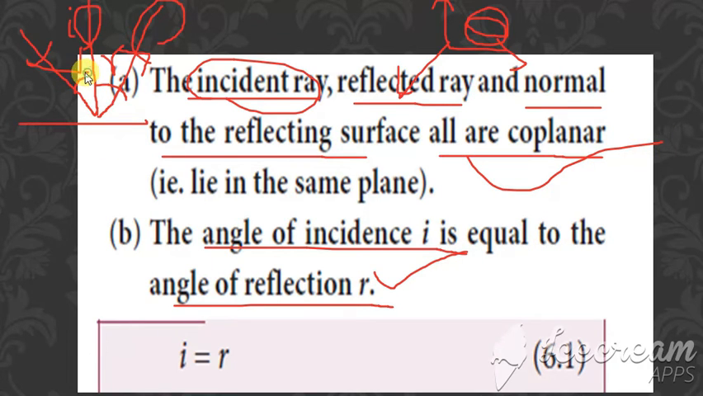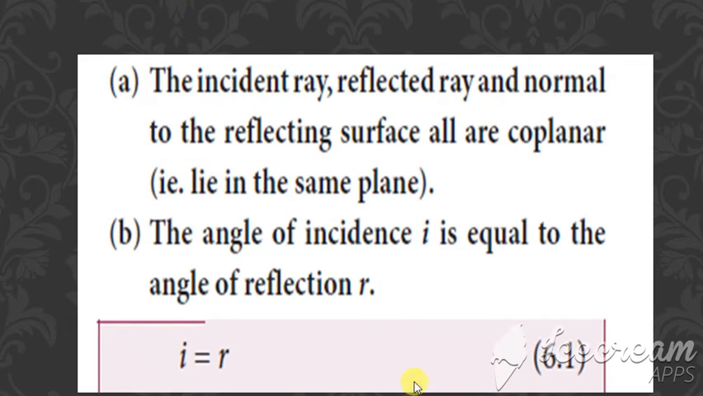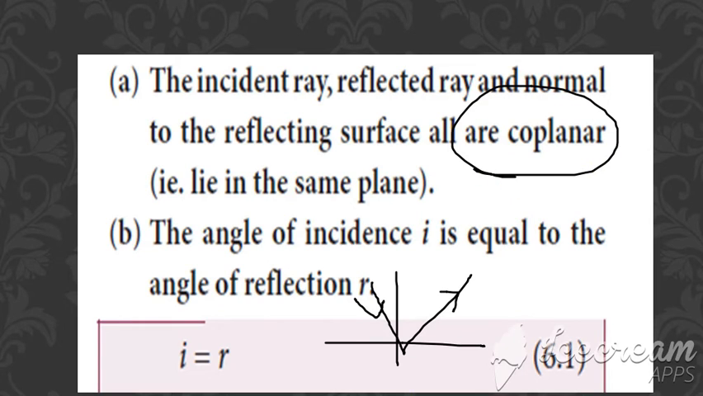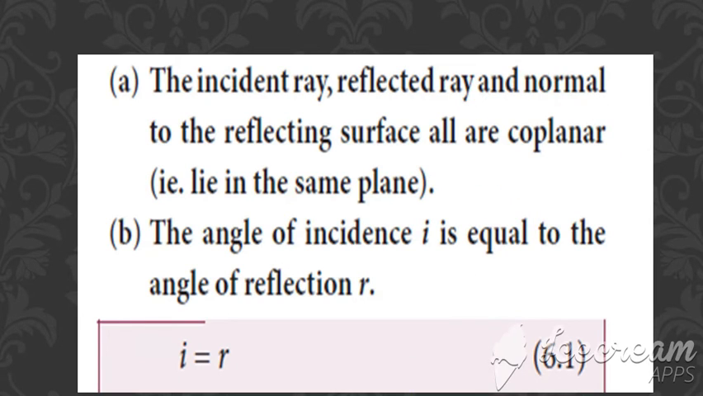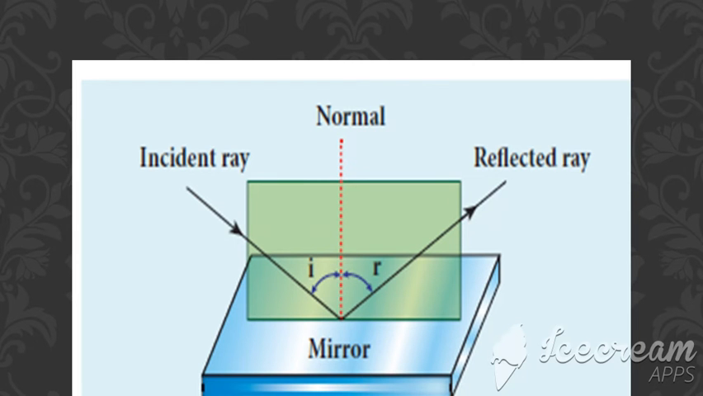So angle of incidence and angle of reflection, how will they be? They will be equal. The first point is the incident ray, reflected ray and the normal. This is incident, this is reflected, this is normal. How will all three be? They are coplanar. Okay, then the next one is what? The angle of incidence is equal to the angle of reflection. So this is a diagram. This diagram shows the laws of reflection.